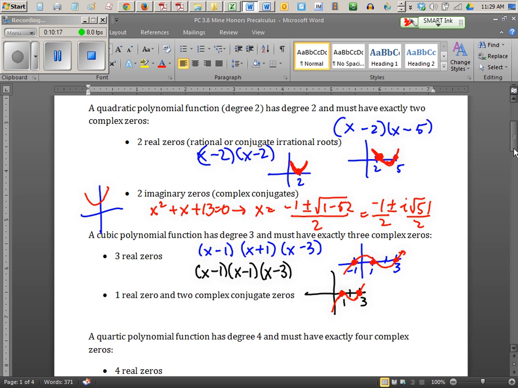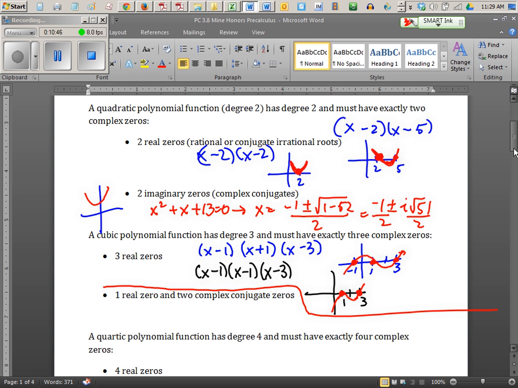How many red dots? 2, even though there are 3 real solutions. So this still belongs under bullet 1. See? The first dot here in red counts as a double. He's a doubler. So that counts as 1, 2, 3 real solutions manifesting itself as 2 x-intercepts. Okay? In fact, we've even seen cubics where all 3 roots are the same.